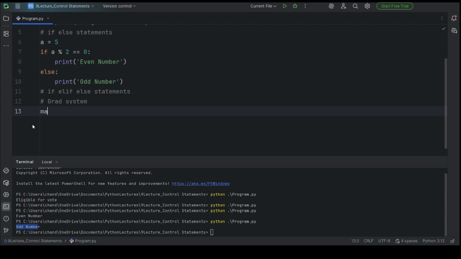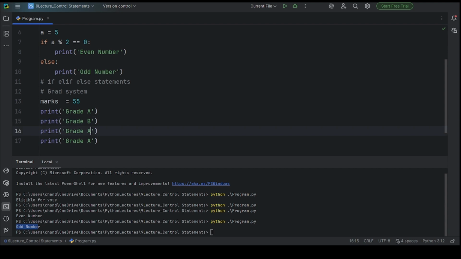Taking one variable, marks is equal to 55. I'm printing here grade A, grade B, grade C and fail.